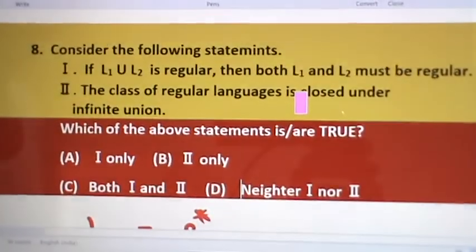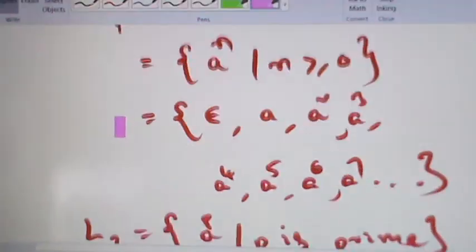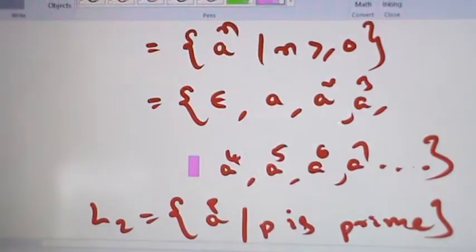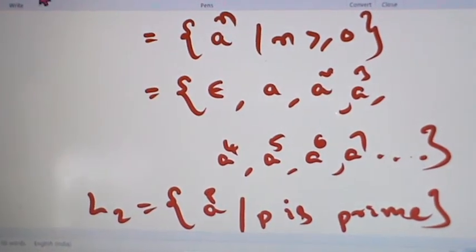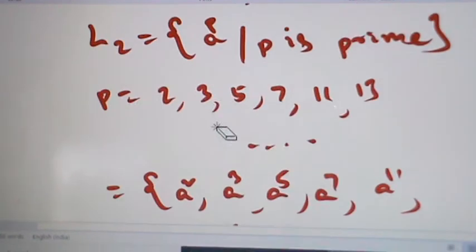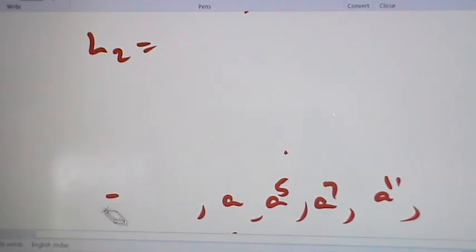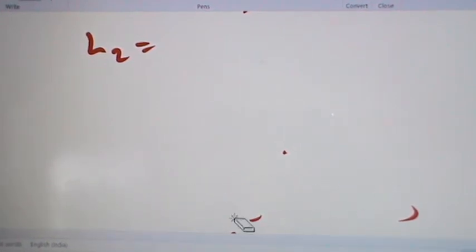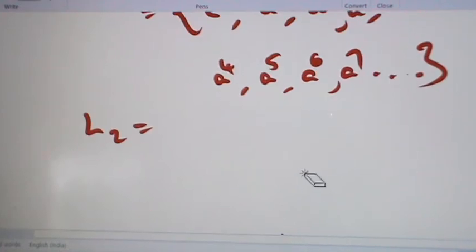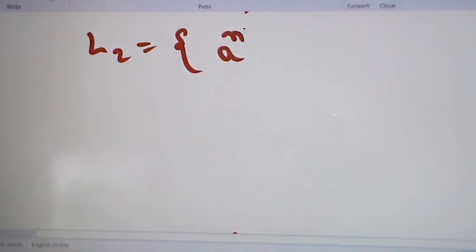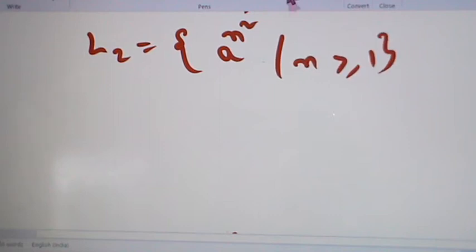I take another counter example. Here take L1 as this set. Let L2 equal to the set of all a power n square such that n is greater than or equal to 1.